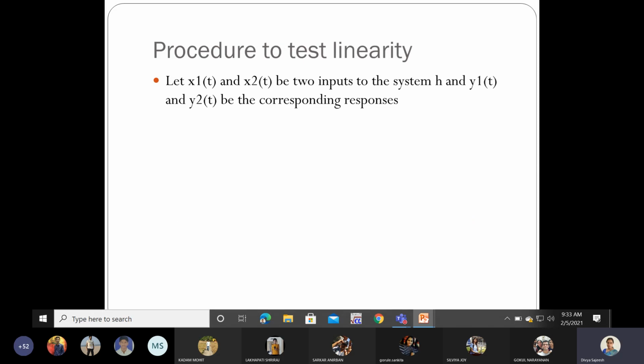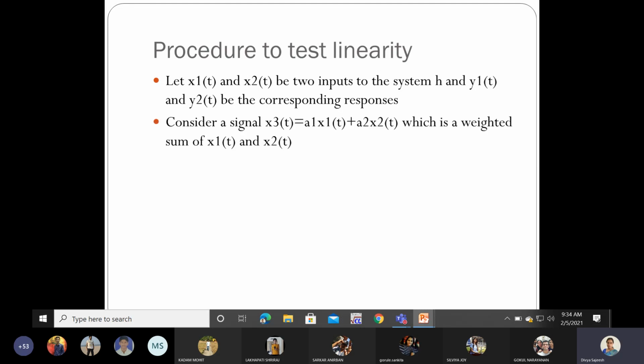Now let us see the procedure to test the linearity. Let x1 of t and x2 of t be the two signals, and these signals are applied to the system H. When I apply the signals individually to the system, I obtain the outputs y1 of t and y2 of t. These are the responses of the system to the signals individually. Now consider a signal x3 of t, which is the weighted sum of the signals, a1 x1 of t plus a2 x2 of t.